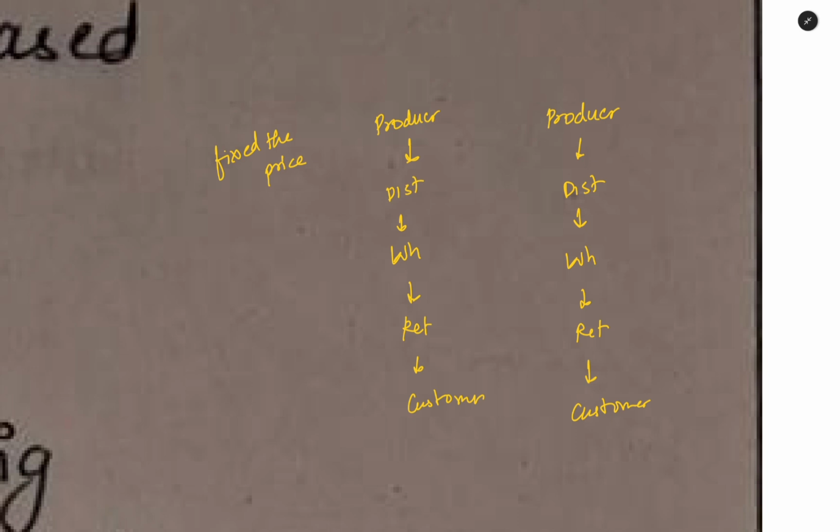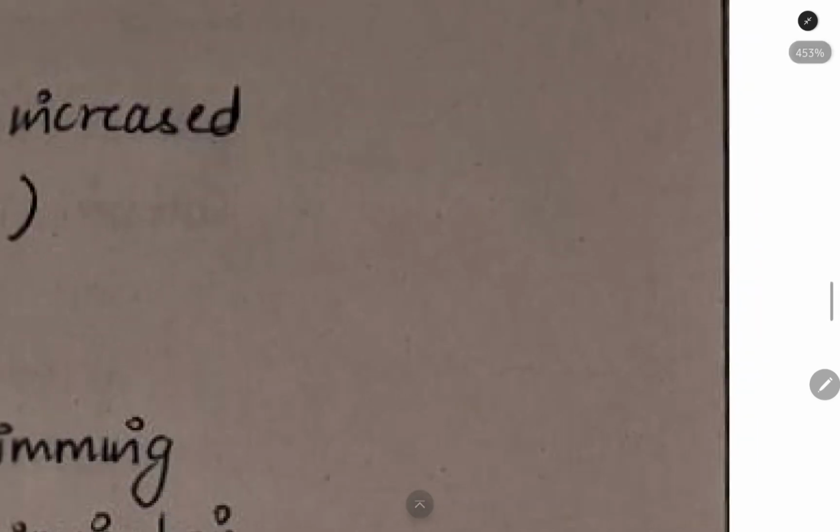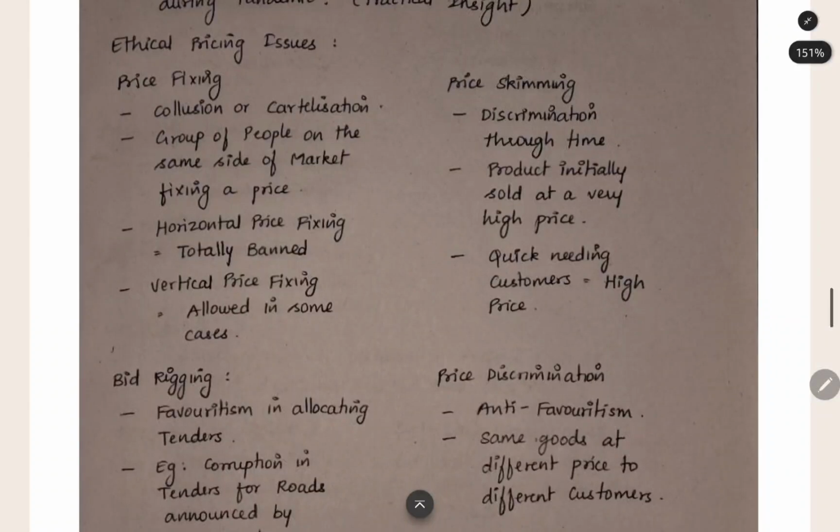But when you are doing vertical price fixing, when you are the distributor, you can do price fixing with the producer. This will not affect the customer. It will just give the things at a low price to your company. So this is allowed in some cases. They have not given this much in detail in the study material. Just this you can understand.